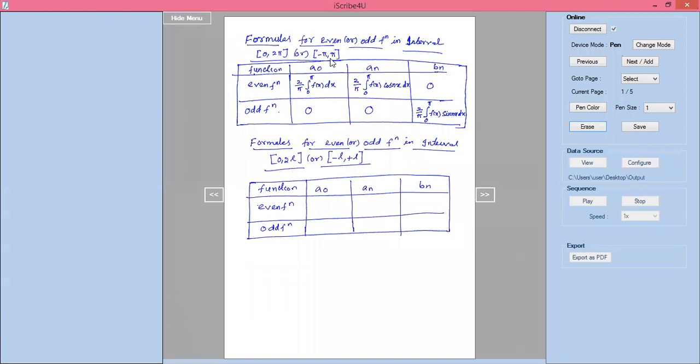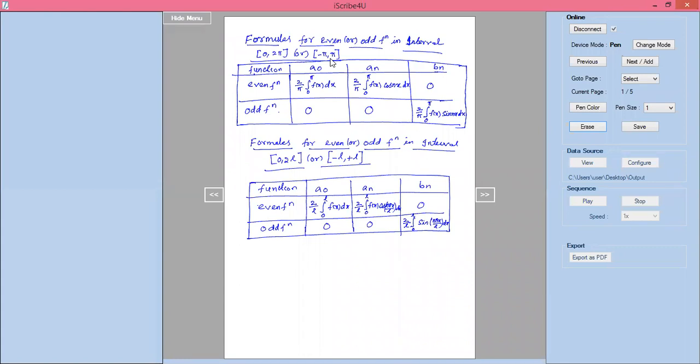A naught is nothing but 2 by L into integration of 0 to L into f of x into dx. The next one should be 2 by L into integration of 0 to L into f of x into cos n pi x by L into dx. Bn should be 0 here. For an odd function, this is 0, and bn is 2 by L into integration of 0 to L into f of x into sine n pi x by L into dx.